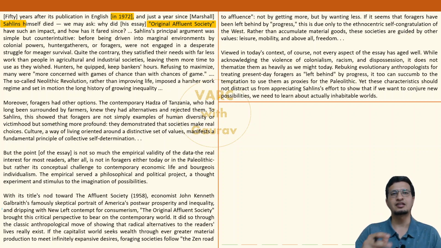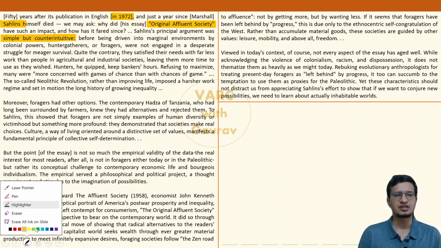कितना सही था, कितना गलत था? Let's try to evaluate. The principal argument given by Sahlins was simple but counterintuitive. मतलब सुनकर सही नहीं लगेगा, but the argument is very simple. Rather, हम जो सोचते हैं उसके उल्टे डायरेक्शन में Sahlins has given his point of view. What is that? Sahlins says that